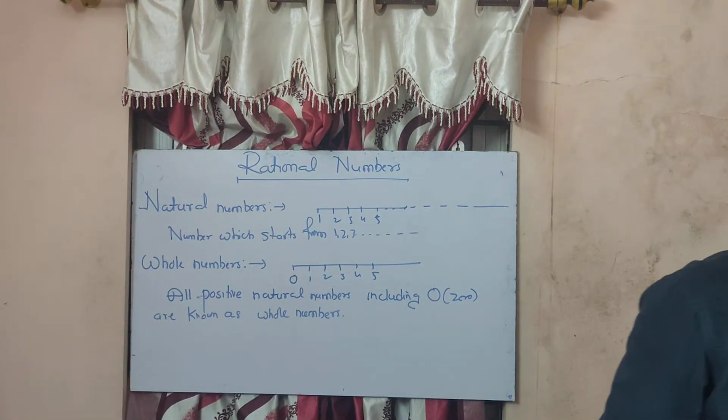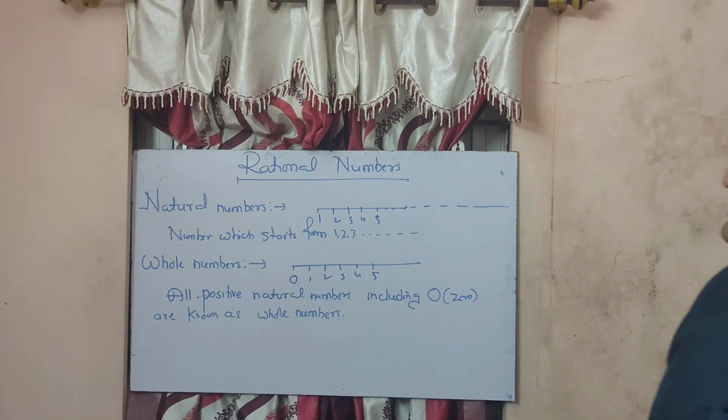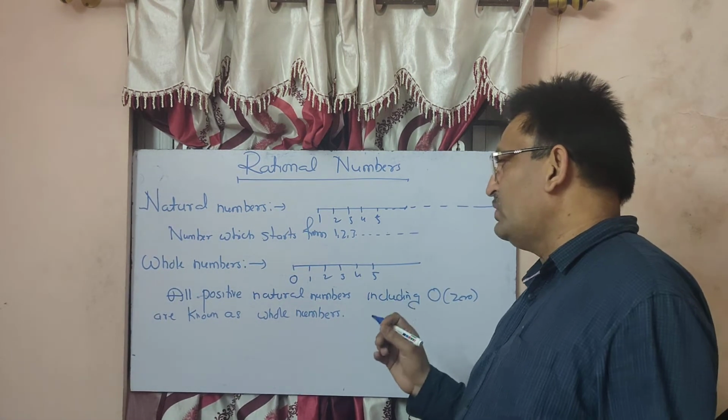Now I think you understood the definition of natural numbers and the definition of whole numbers.